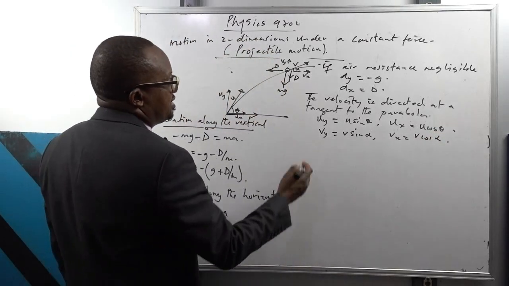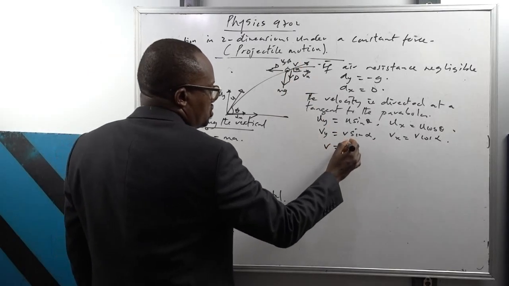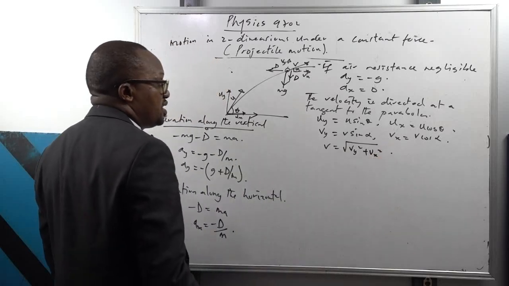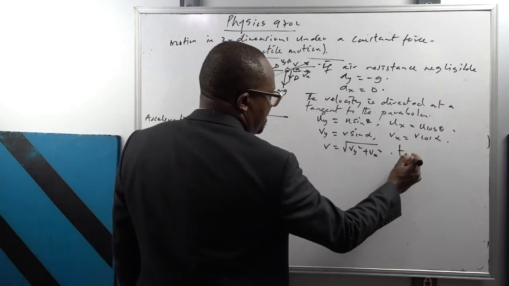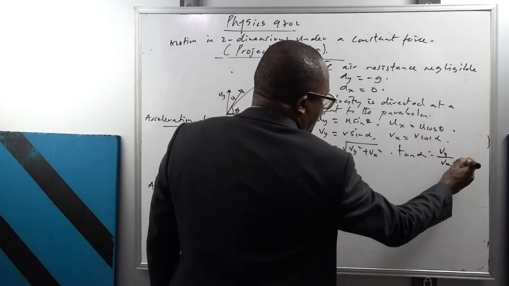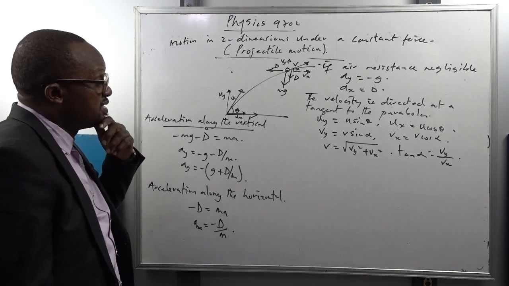And you know that the magnitude of the resultant velocity v will be the square root of the velocity along the y squared plus the velocity along the x squared. And the direction of that velocity, tan alpha, will be equal to the vertical velocity over the horizontal velocity. Is that okay?